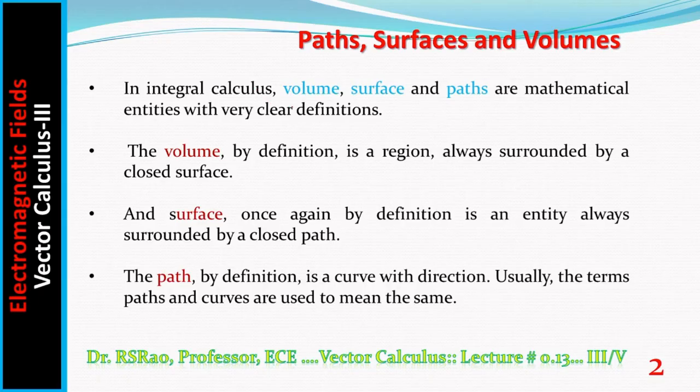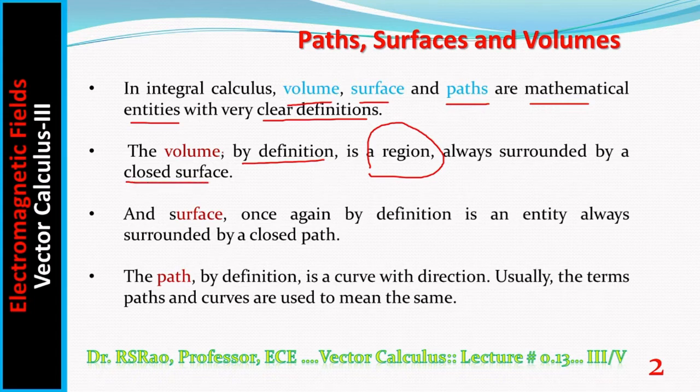In integral calculus, volume, surface, paths, these are mathematical entities. They have very clear definitions. Volume by definition is a region. Region means space, part space, always surrounded by a closed surface. So volume, closed surface, these two are inseparable.